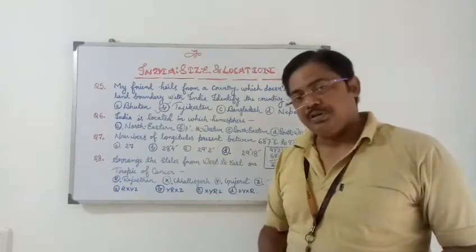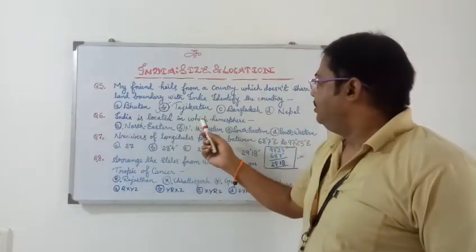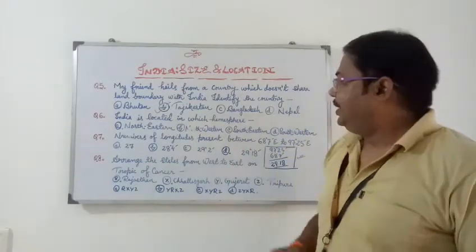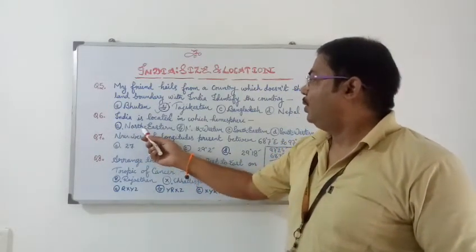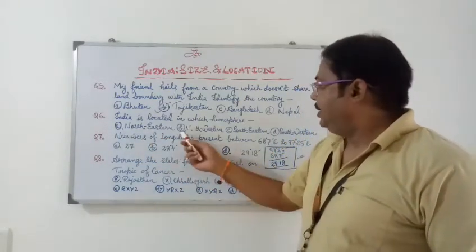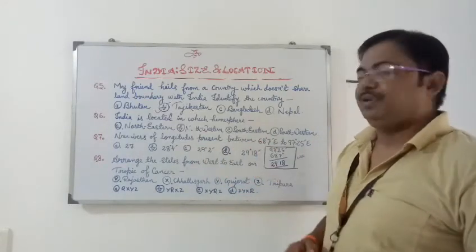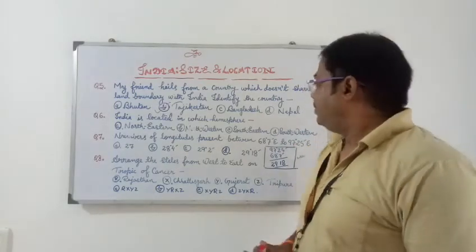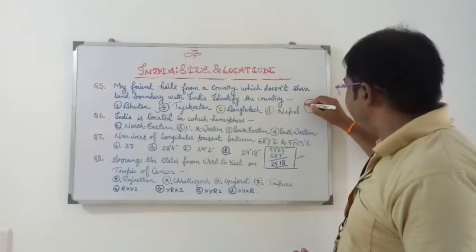Now the next question, question number 6, is: India is located in which hemisphere? Hemisphere means half of the earth. The options are A. Northeastern hemisphere, B. Northwestern hemisphere, C. Northeastern hemisphere, D. Southwestern hemisphere. For this, students should do like this.